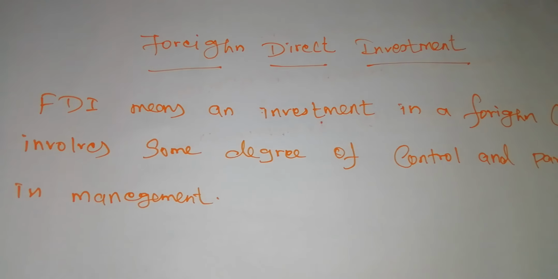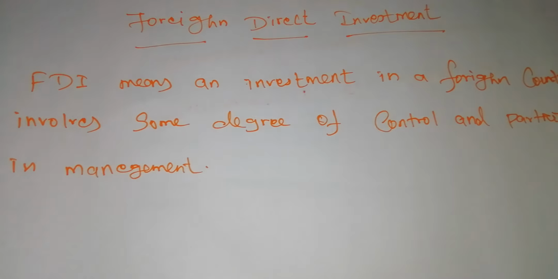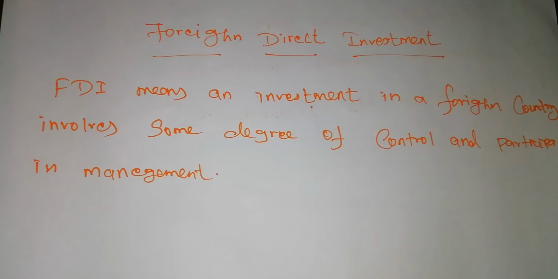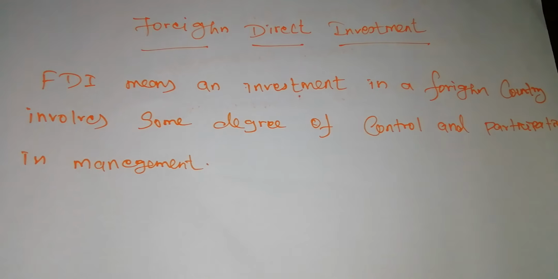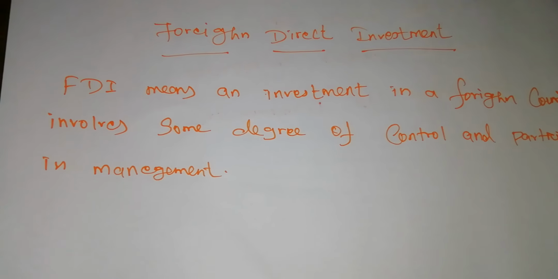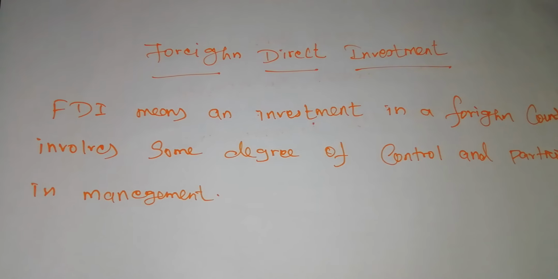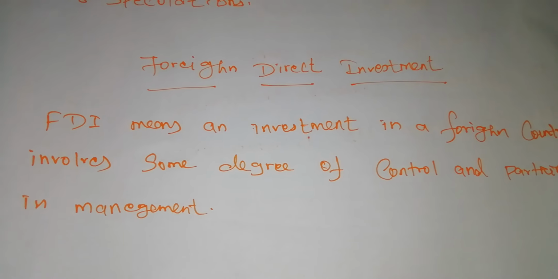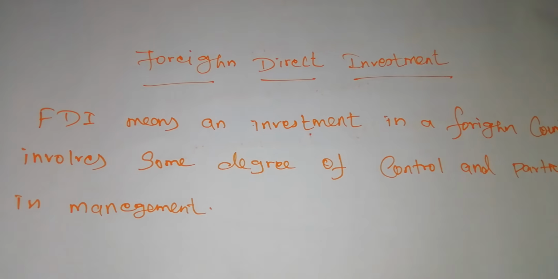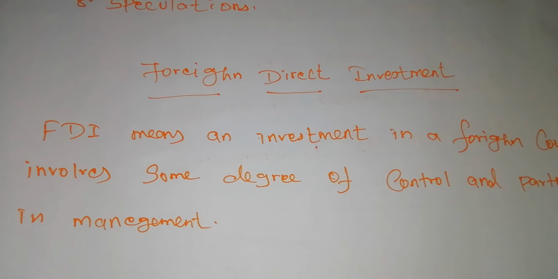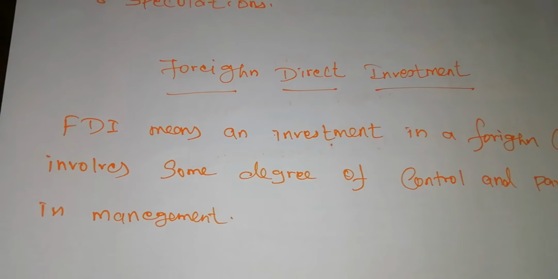Next, foreign direct investment. We have already studied foreign direct investment. Foreign direct investment means an investment in a foreign country that involves some degree of control and participation in management. Nowadays, on the basis of globalization, investors from one nation can make investments in another nation to start industries. So foreign direct investment is an important factor in the global economy.